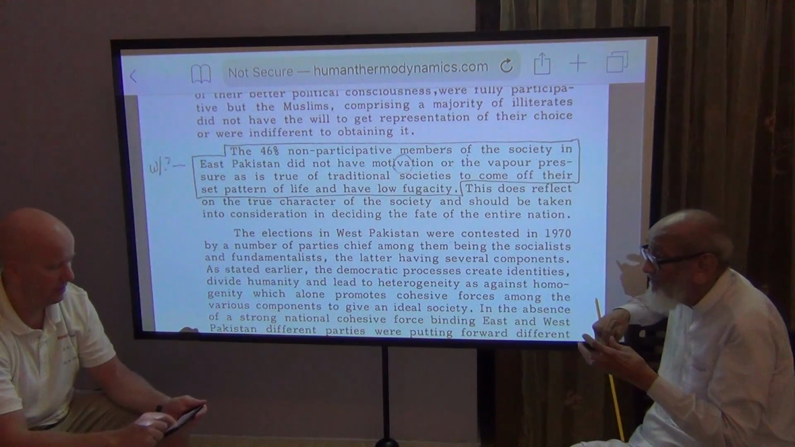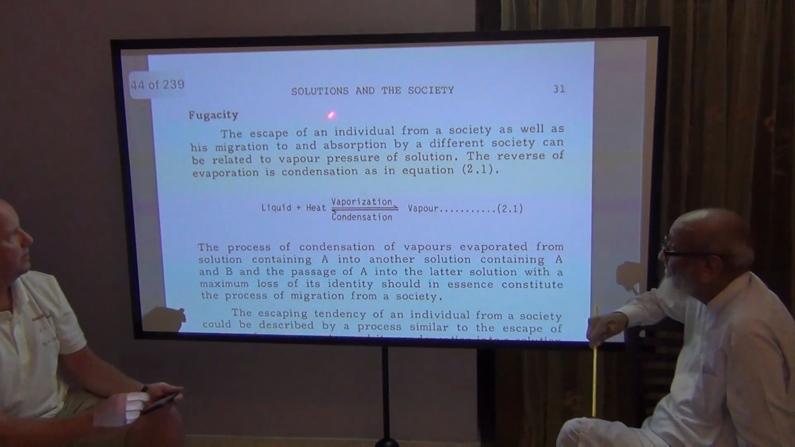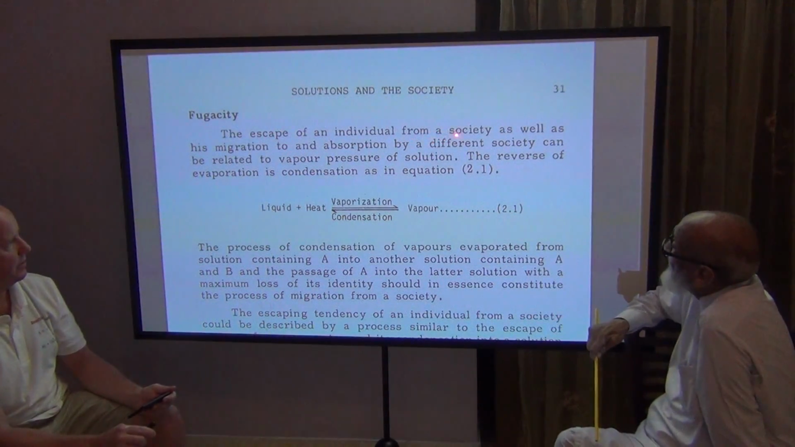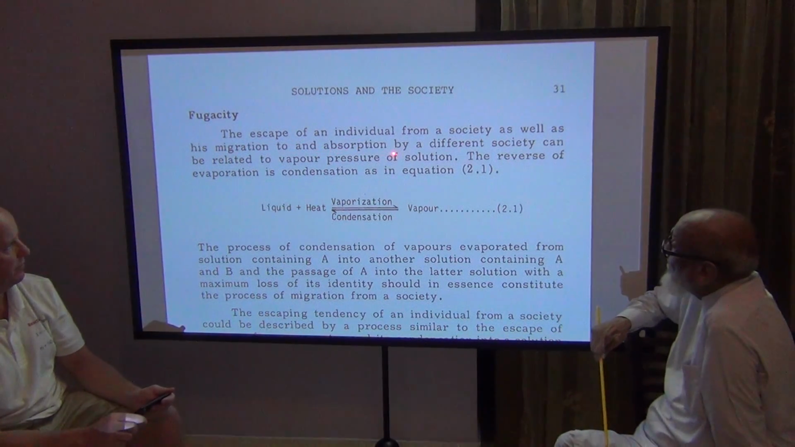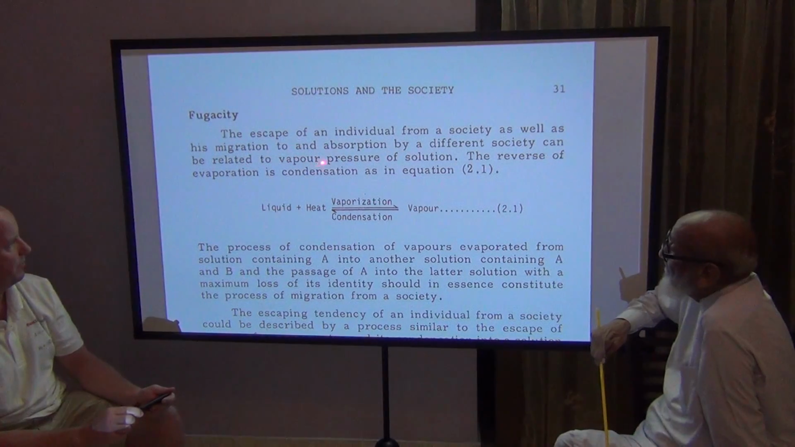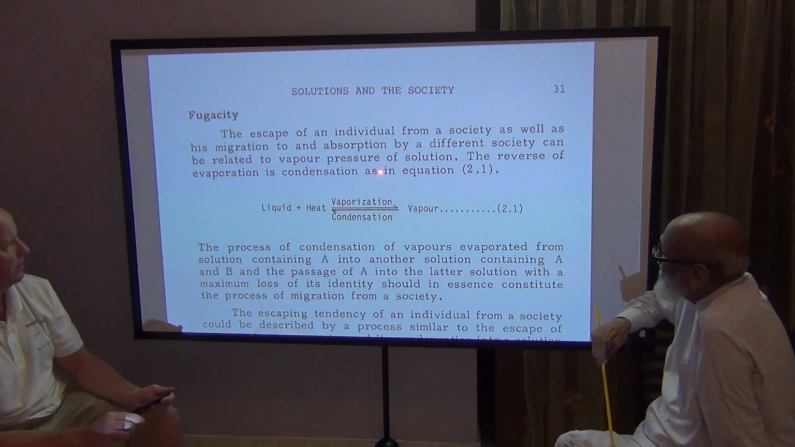Okay. Well, let's go to the next equation here. So down here we're talking about the escape of an individual from a society, as well as his migration to and absorption from a different society, can be related to the vapor pressure of a solution. And so the reverse of vaporization is condensation, as shown in equation 2.1.